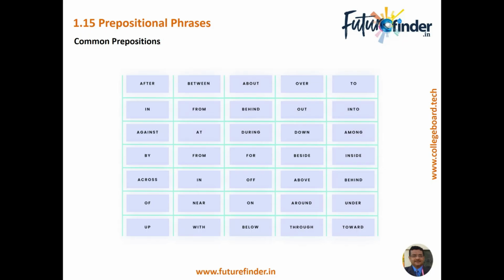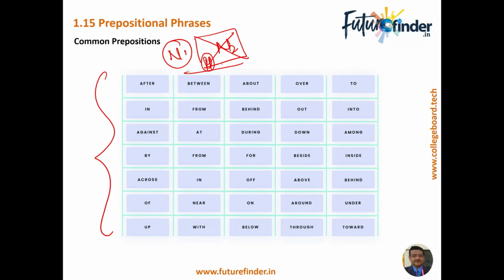So if we have two nouns, say noun number one and noun number two, and a prepositional phrase in between the two, noun number two ceases to be a part of the subject. The subject is only noun number one. These are some common prepositions.